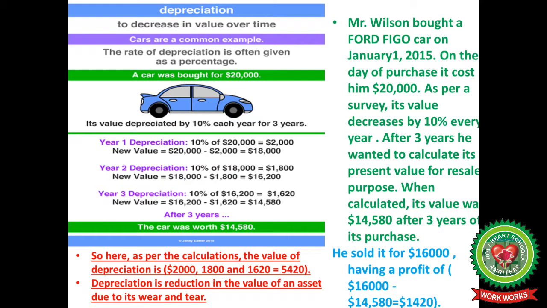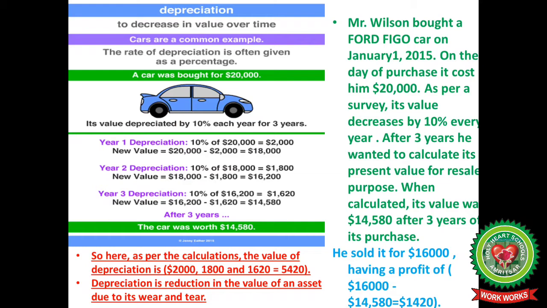In the third year, when you want to sell it, again you apply 10% on $16,200 and the depreciation comes out $1,620. So its new value is $14,580. As per the calculations, the depreciation is 2,000, 1,800 and 1,620, that is a total of $5,420.